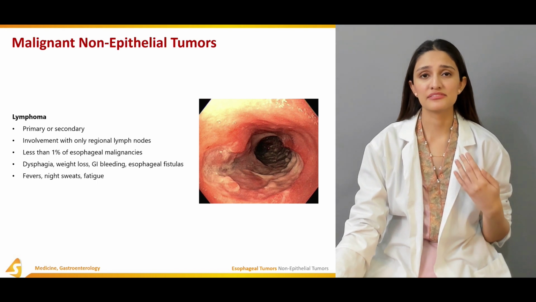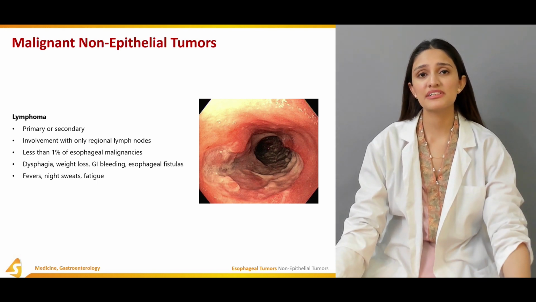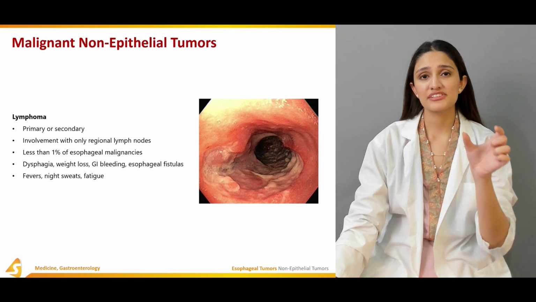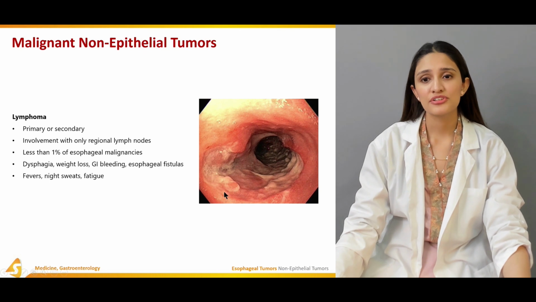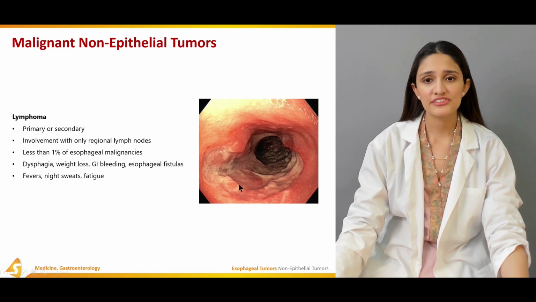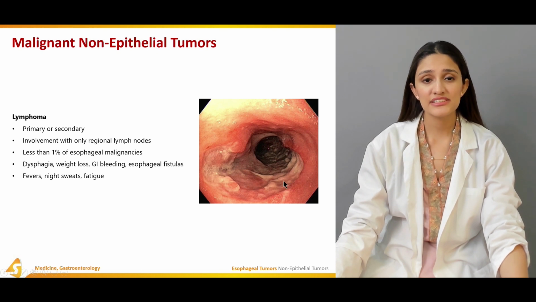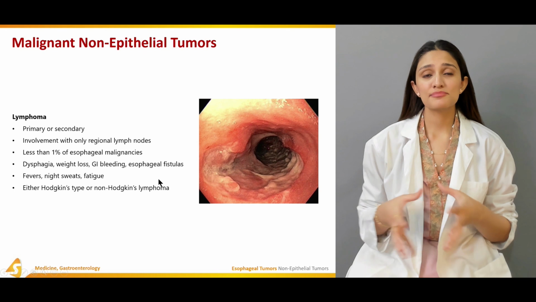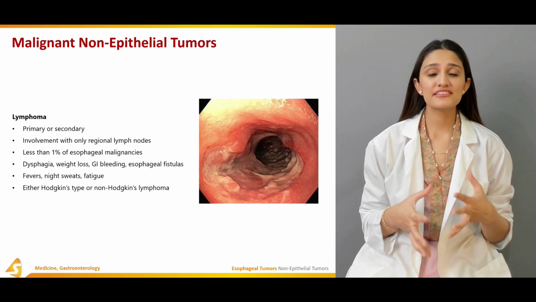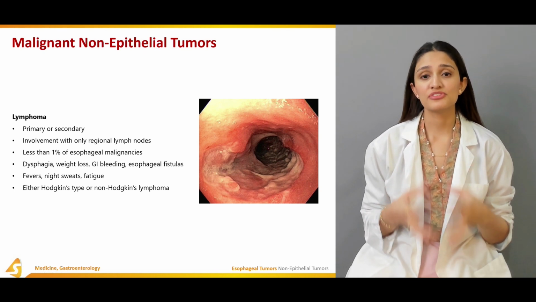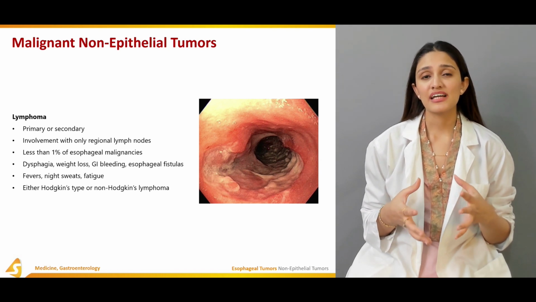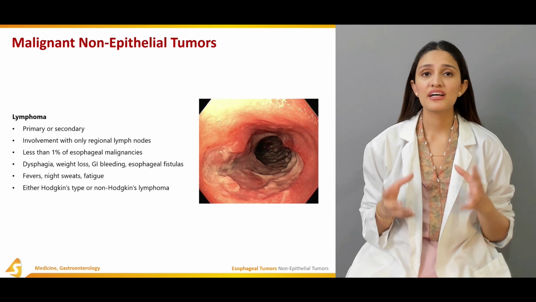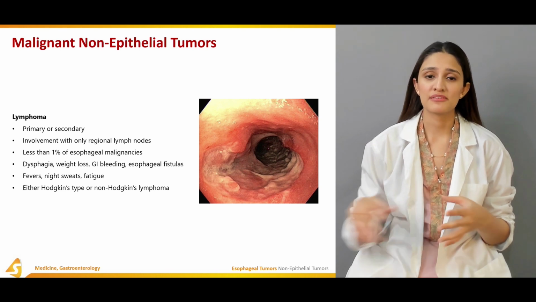Endoscopically, if we try to diagnose this patient, structures such as submucosal nodules or different ulcerations can be seen through the endoscope, such as this part over here on these mucosal surfaces. This patient might present with either Hodgkin or non-Hodgkin lymphoma. In the non-Hodgkin type, the most common subtype is diffuse large B-cell lymphoma.